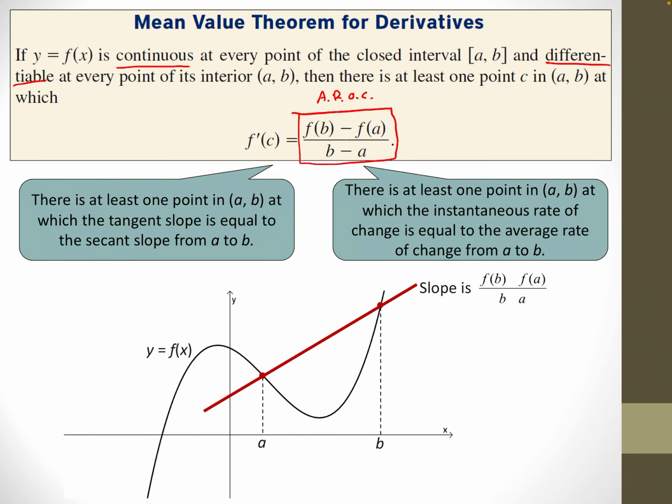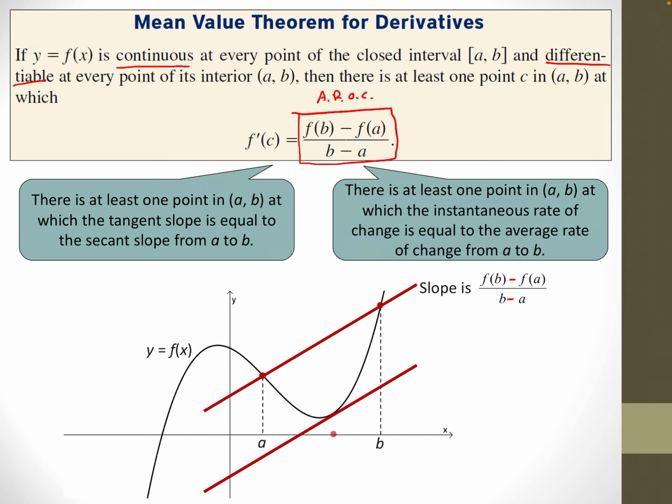Okay, that slope there is missing some minus signs. That slope between those two points on the secant is f(b) minus f(a) over b minus a. Nothing weird going on there. It's just y2 minus y1 over x2 minus x1. If that's the average rate of change, somewhere in that interval, it must actually have that slope. That is, it must have that tangent slope.